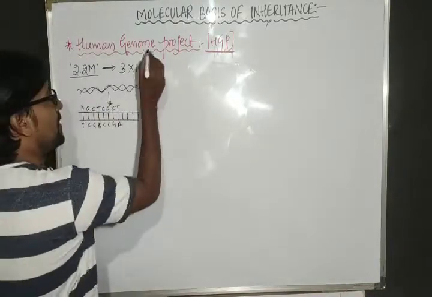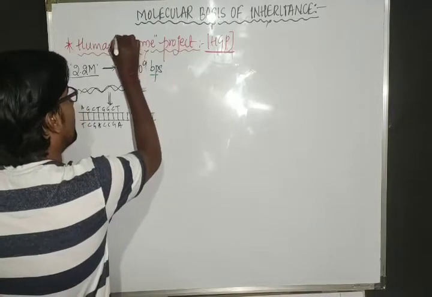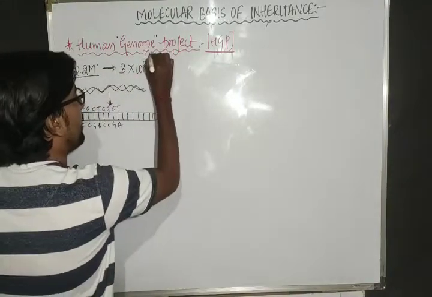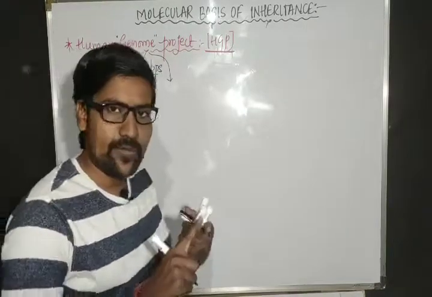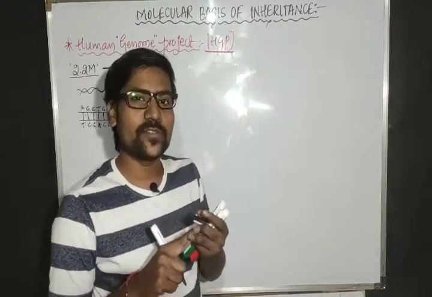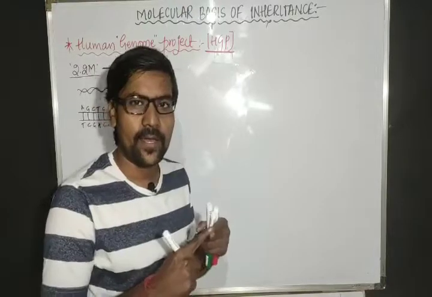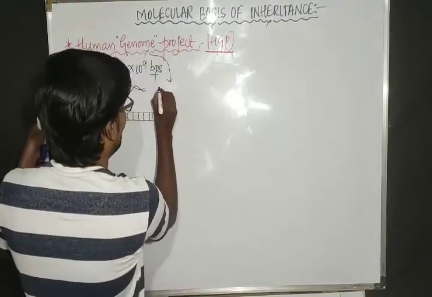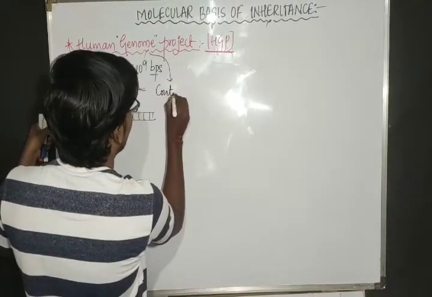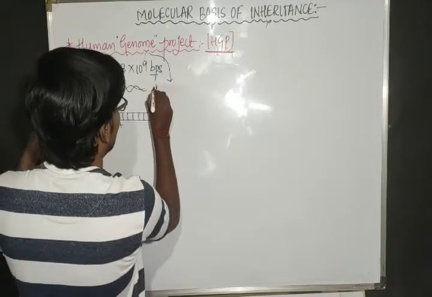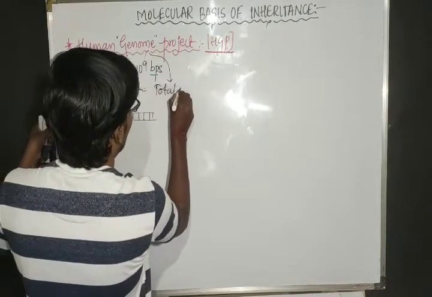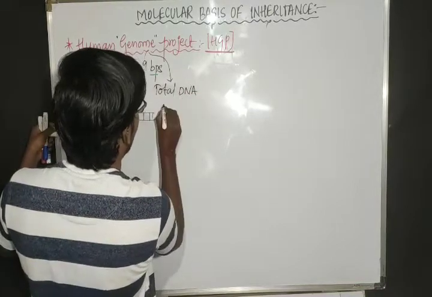So just let me split out the things here. Genome. What actually is the genome? DNA we know, gene we know. What is this? Genome means total DNA content.